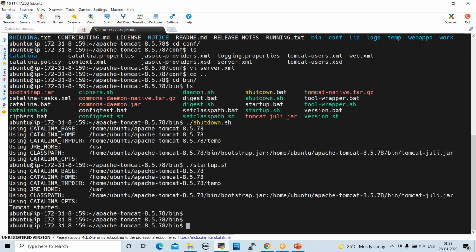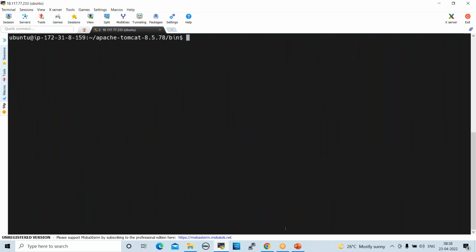Okay. So if you want to modify that file, we have to find where the file is available. We cannot search all the files, right? So what is the command to find any file? find space / space -name space file name. File name is context.xml.